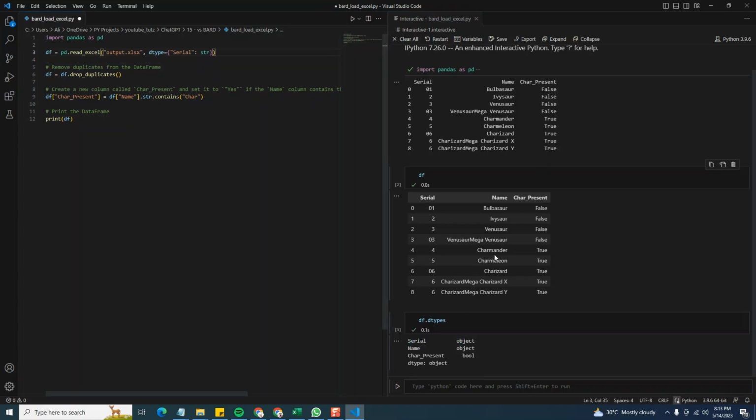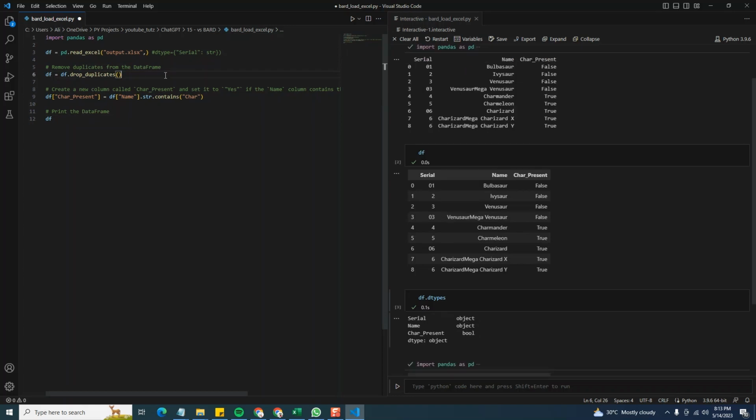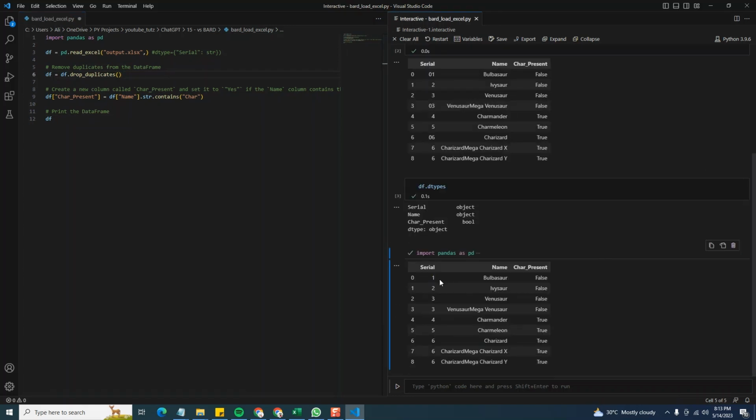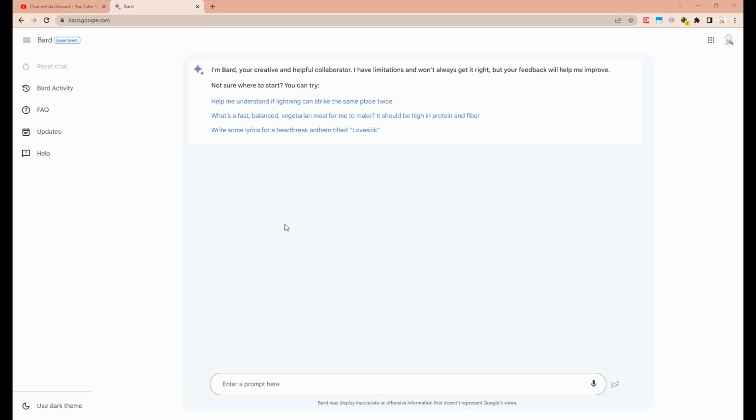Now let me remove the code where it loads serial column as string and rerun the code, and you will see that now serial column will show integer values and remove the leading zeros, which could be important in cases where you have zip codes or other such values with leading zeros. Okay, so far so good.